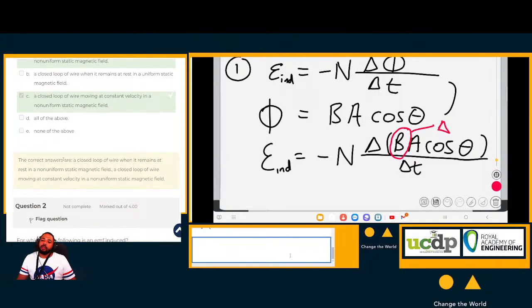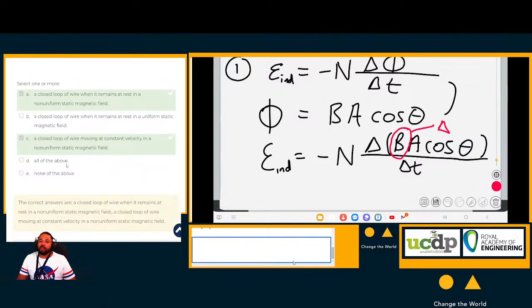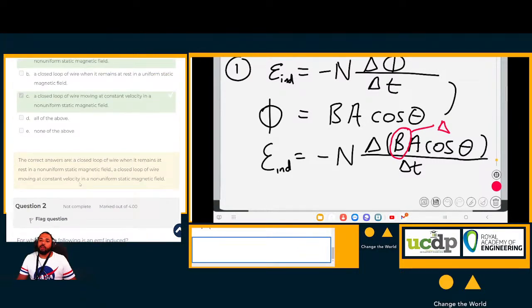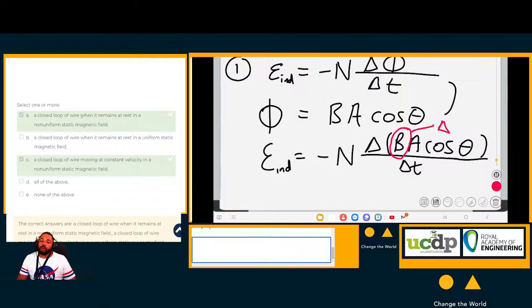And yes, an EMF is induced in a loop if the following happens. If the closed loop of wire remains at rest in a non-uniform field, or if a closed loop of wire moves at a constant velocity in a non-uniform field. The key here being, of course, that the magnetic field is non-uniform, which translates to this magnetic field is changing. And we know that if the magnetic field changes, the flux changes. And if the flux changes, an EMF is induced, according to Michael Faraday's law.